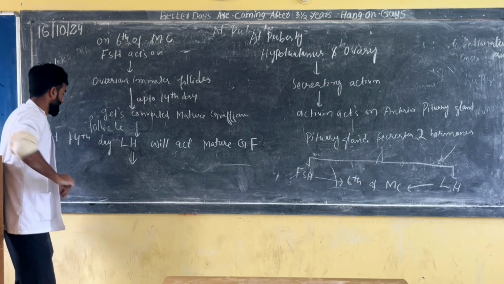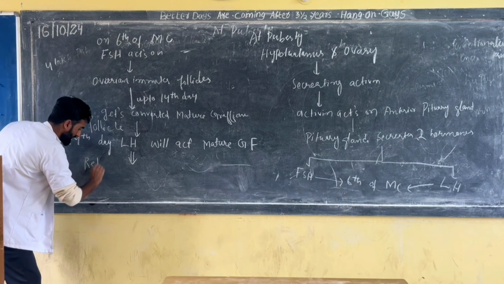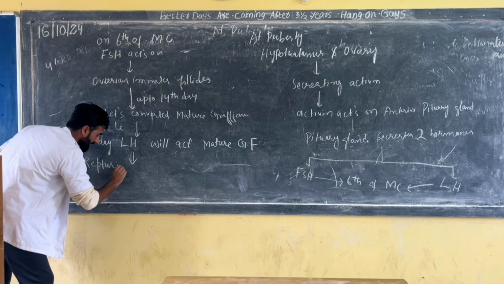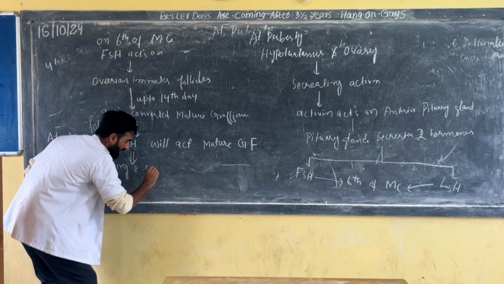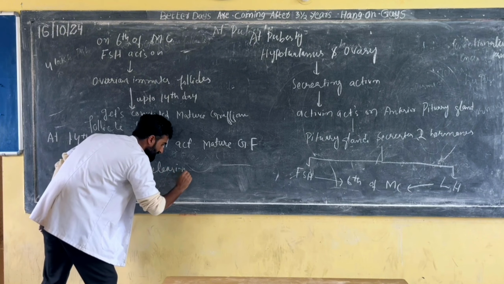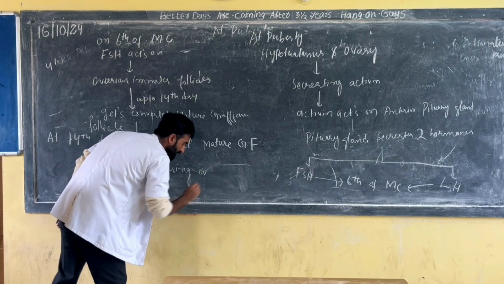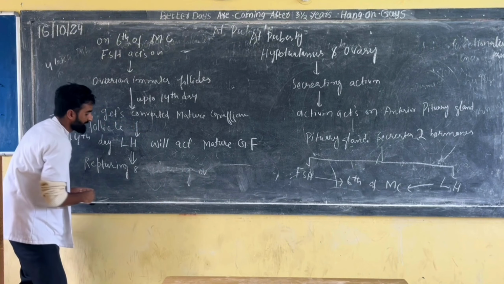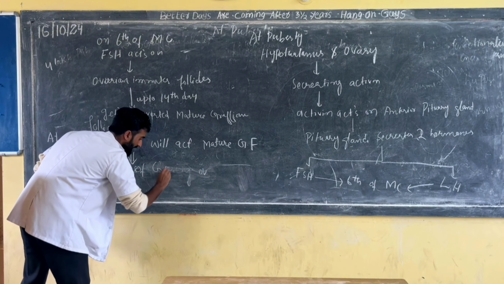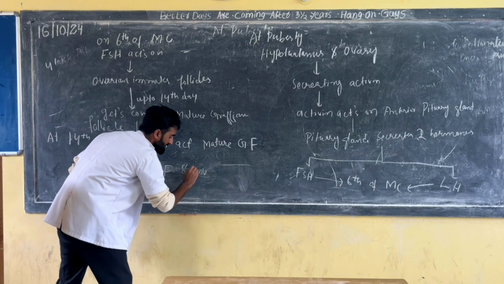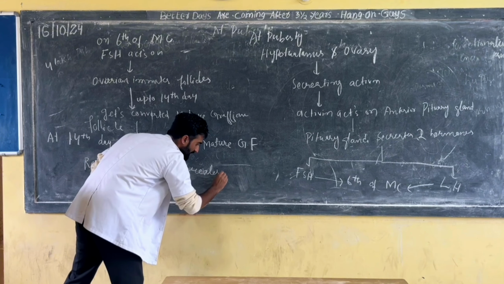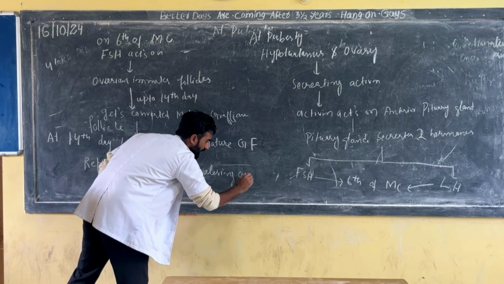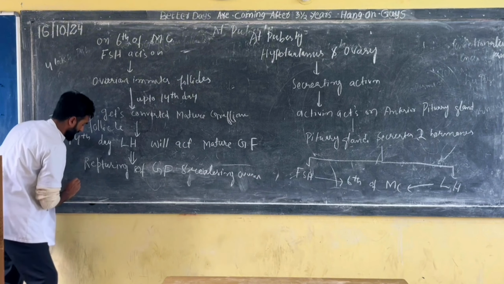What will happen? Rupturing and releasing. Rupturing of the Graafian follicle and releasing of the ovum.